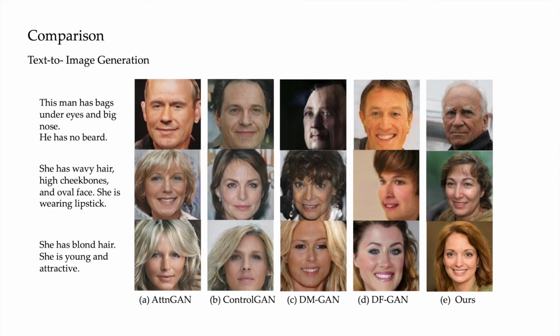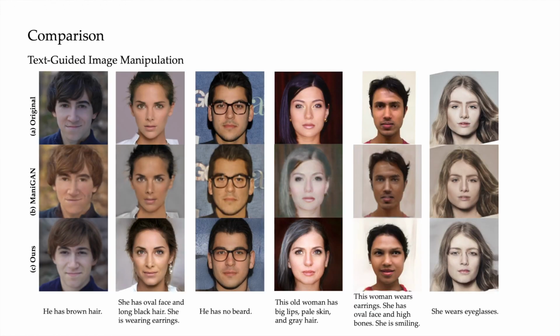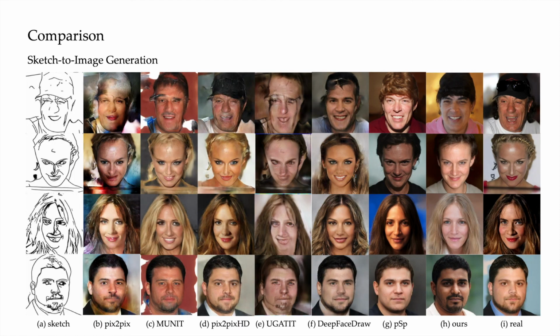We evaluate our proposed method on text and image partitions, comparing with state-of-the-art approaches ATN-GAN, Control-GAN, DM-GAN, and DF-GAN for image generation, and comparing with MANI-GAN for image manipulation using natural language descriptions. All methods are retrained with the default settings on the proposed multimodal Celeb AHQ dataset. We also illustrate the comparison of sketch to image and label to image generation.